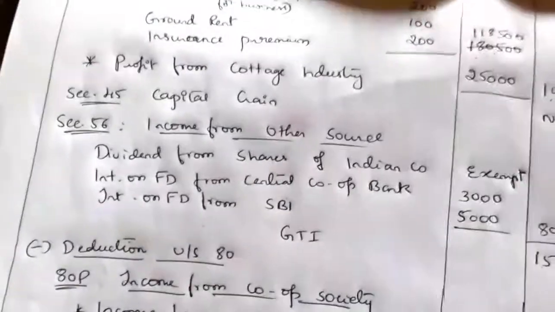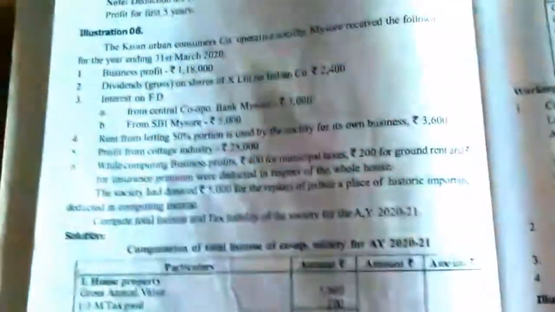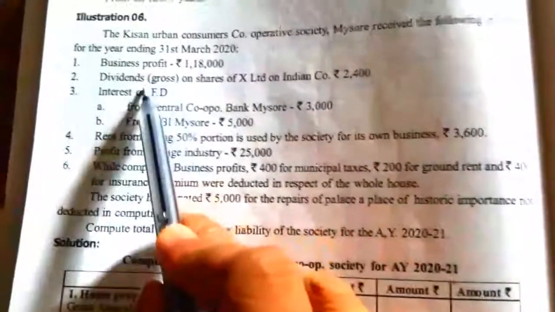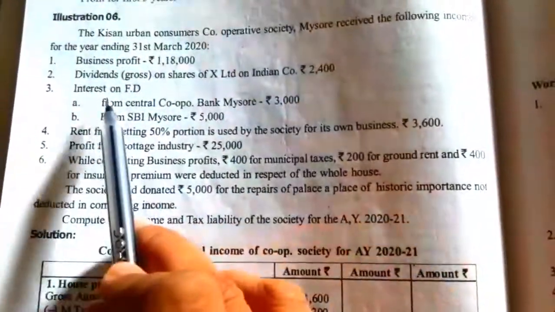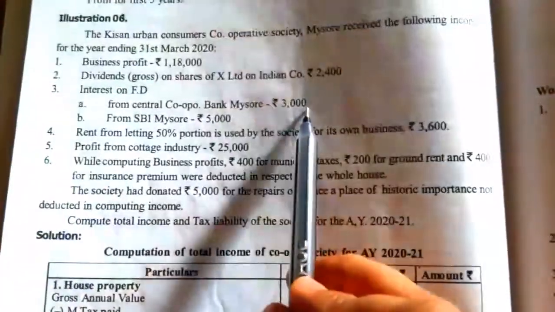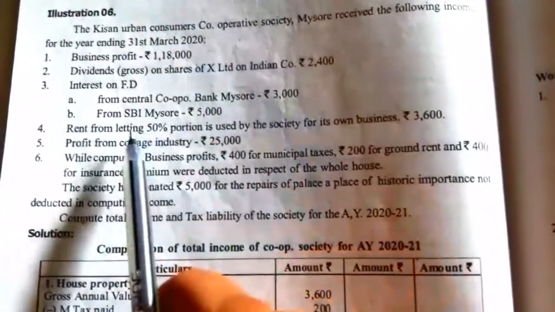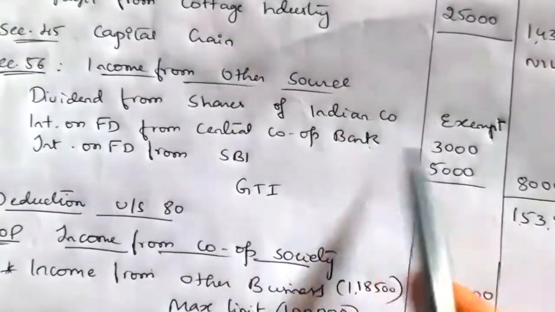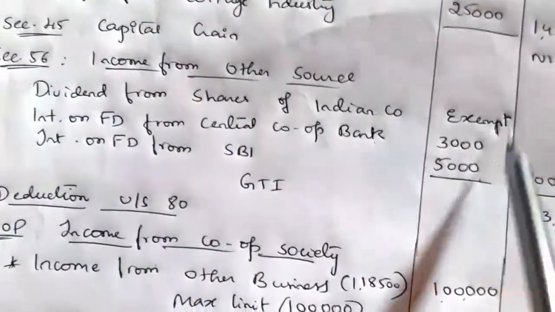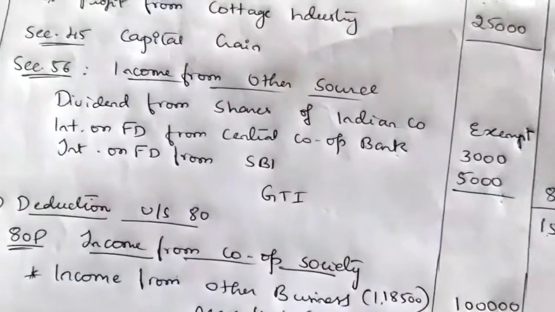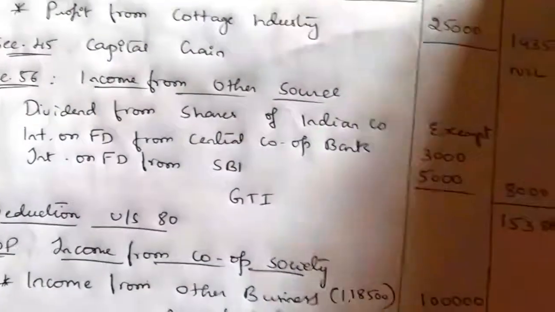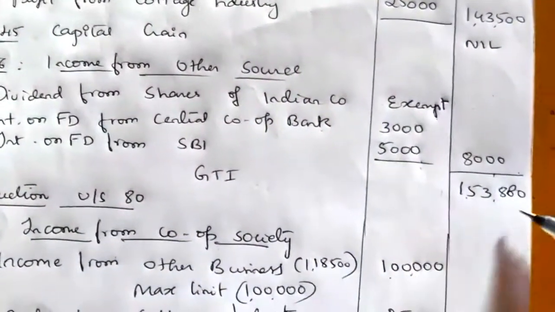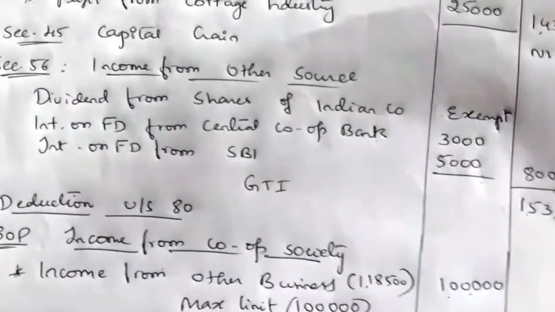And next, section 56, income from other source. Relating to income from other source, we have dividend income. So this is exempt. Interest on FD from Central Cooperative Bank 3,000, from SBI 5,000. So dividend from Indian company is exempt. Central Cooperative Bank 3,000, SBI 5,000. So total 8,000 is the income from other source. If you add the 4 heads of income, we will get GTI 1,53,880.